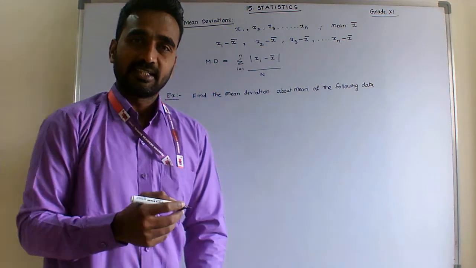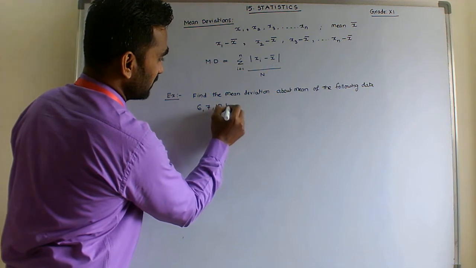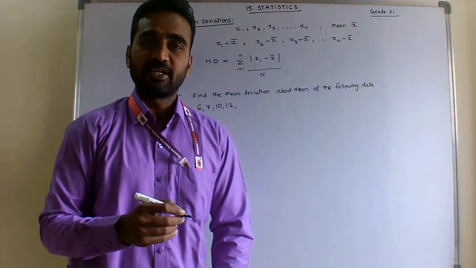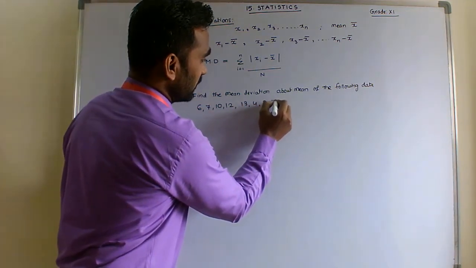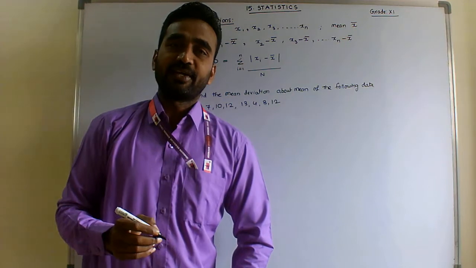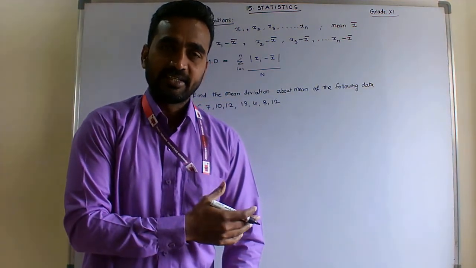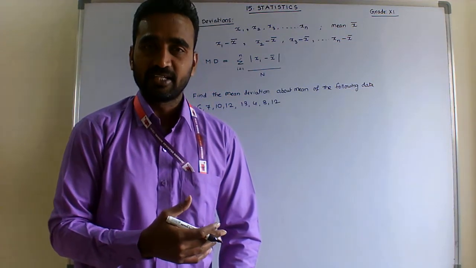The data is 6, 7, 10, 12, 13, 4, 8, 12. So these are the raw data.